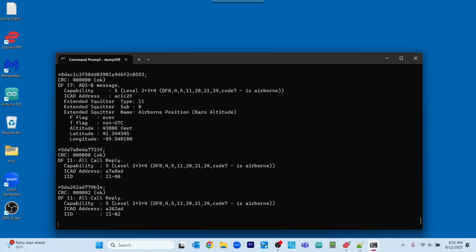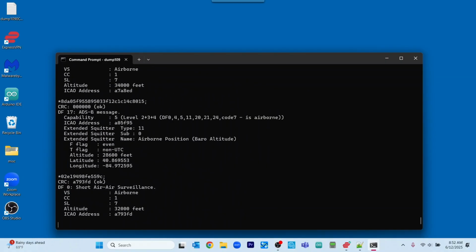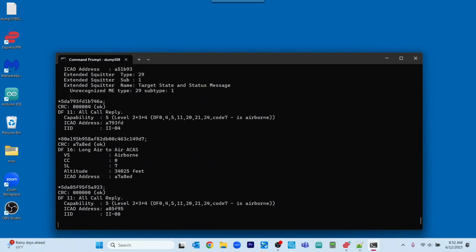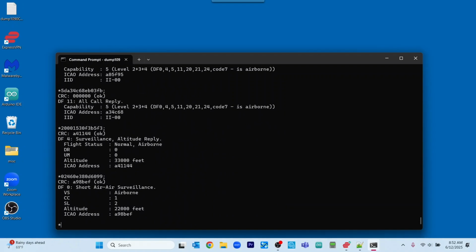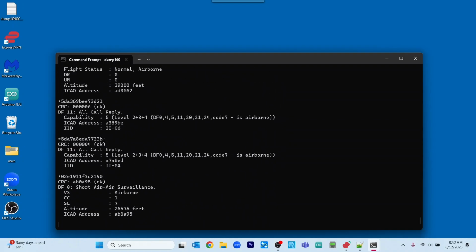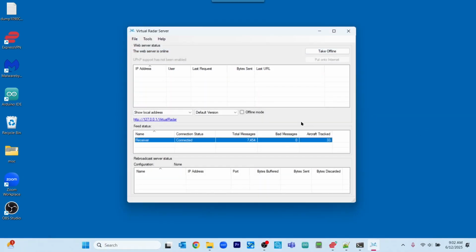In the next step, we're going to start up the virtual radar software, and we want to have this dump 1090 running. But we will stop this particular screen share at this time. The next thing that we're going to want to do is we're going to want to click on this link. And this address that we see here, 127.0.0.1, this is called the local host. And so we're going to click on this.